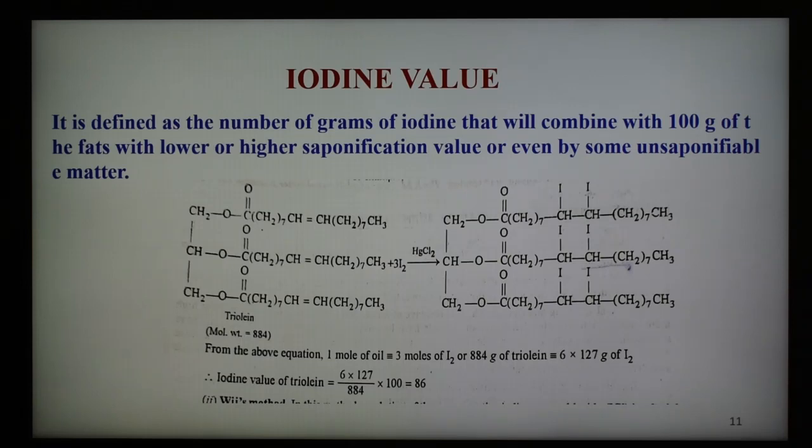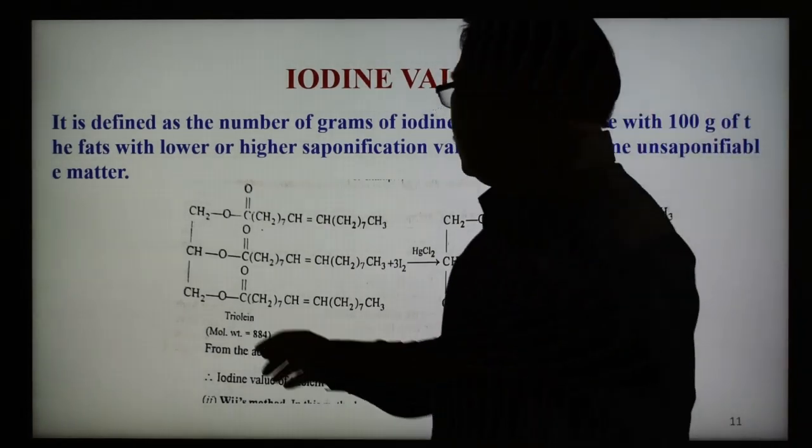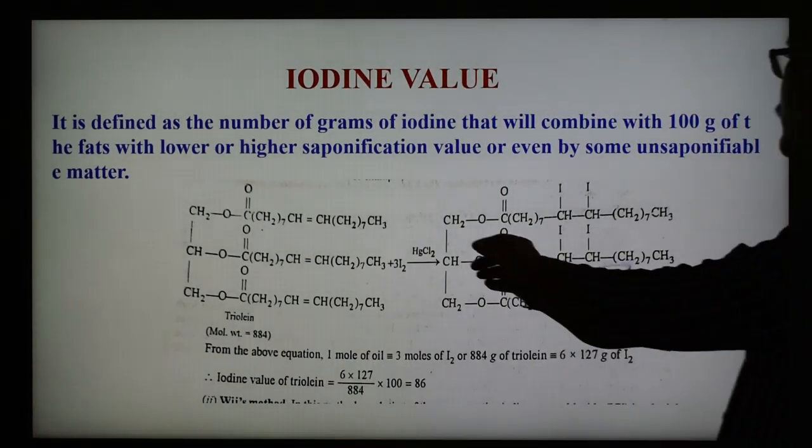One is Hubl's method, and here this method is shown, where the trilaurin is converted, having molecular weight 886, in the presence of ICl. The unreacted iodine is then determined by titrating against standard sodium thiosulfate solution using starch as indicator, and the iodine value of trilaurin may be calculated as shown here. In this case, one example of fat and oil is trilaurin, and the reaction is shown here.